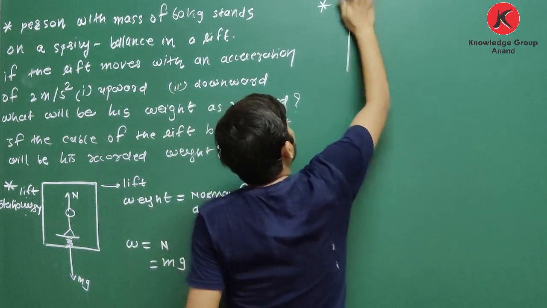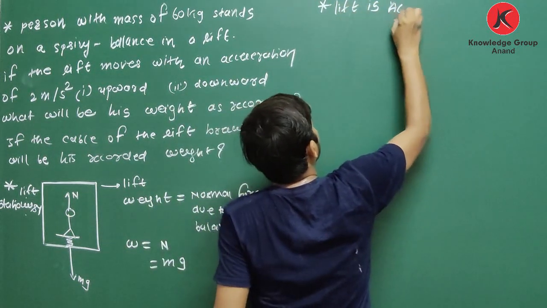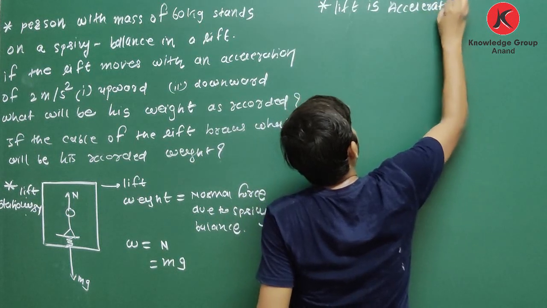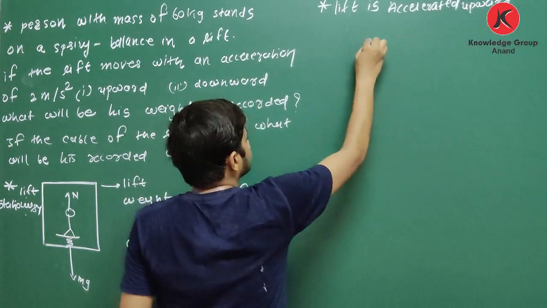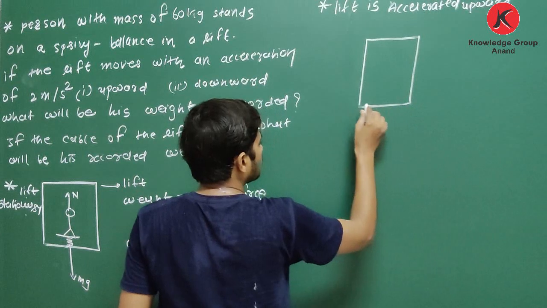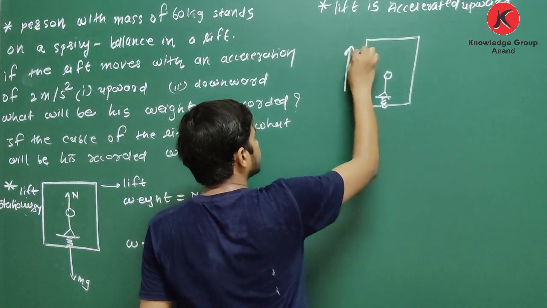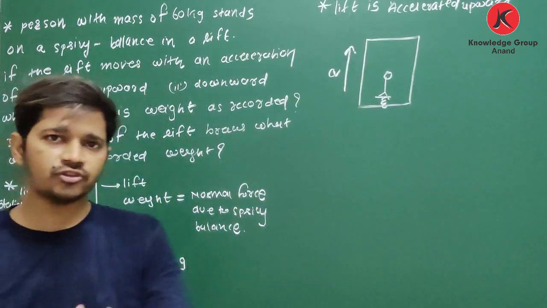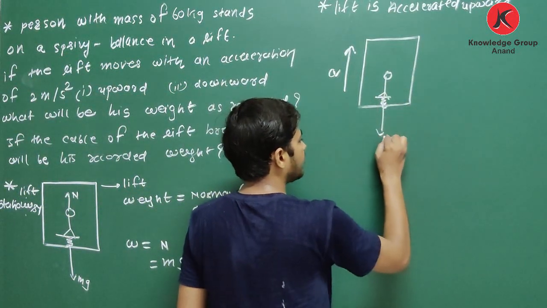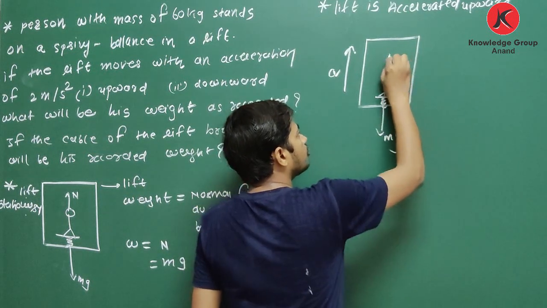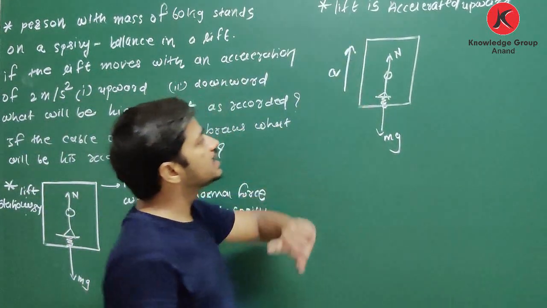When the lift is accelerated upward, like this. See, it is lift, spring balance, person, and the lift is accelerated upward with acceleration a. You know the situation? Now, during this, mg due to the mass of this person is acting in downward direction. Normal force is acting in upward direction. Yes, these two forces are common. But the lift is accelerated upward.